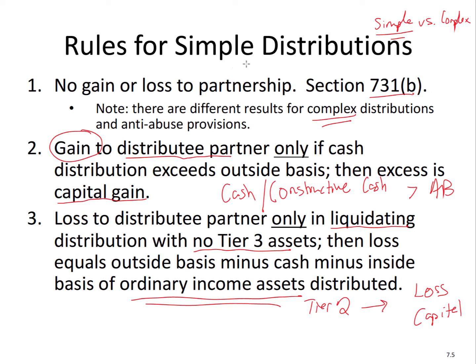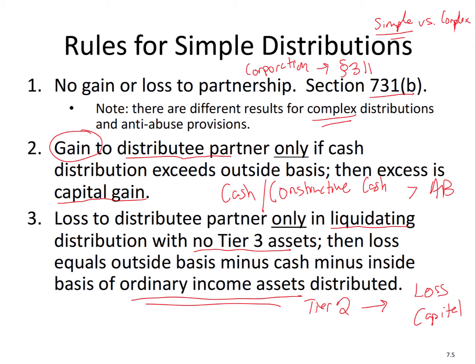Contrast that with corporations, which have the analogous rule, section 311, which says that when a corporation distributes property, the corporation must recognize gain but never loss. This is different for a partnership. No gain or loss will be recognized to the partnership. See that?